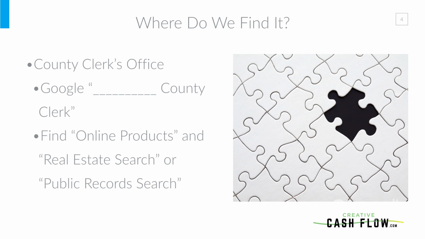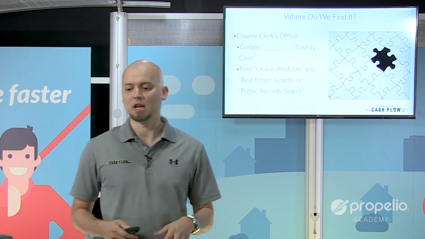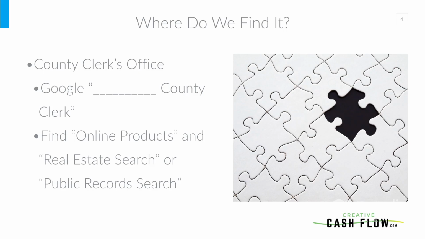The first thing you want to do is Google whatever county you're in, blank county clerk. Just Google that county clerk, and that's what you're going to pull up. Once you're in that county clerk, you're going to find anything that says online products, anything that says real estate search, or public records search. Those are going to be the things that you look for, because in the county clerk, you'll also be able to search.